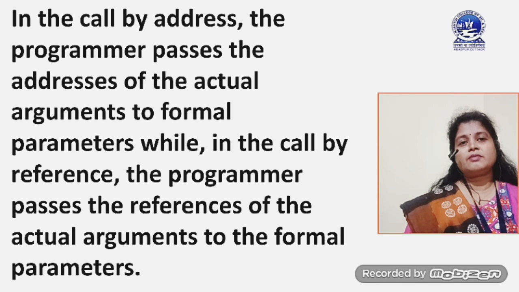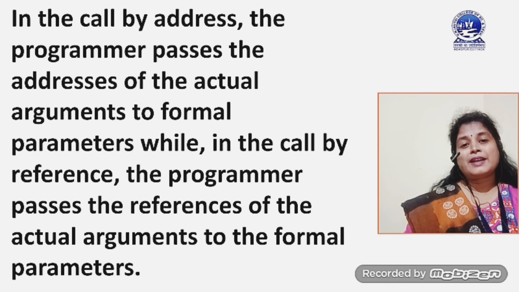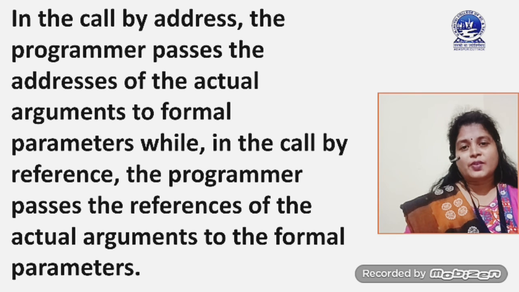What is the meaning of this? In case of call by address, the address will be passed as a parameter to the function. Suppose you have used int a, and in the function you are passing the address of a, let the address be something like 1090, then you are passing the address.